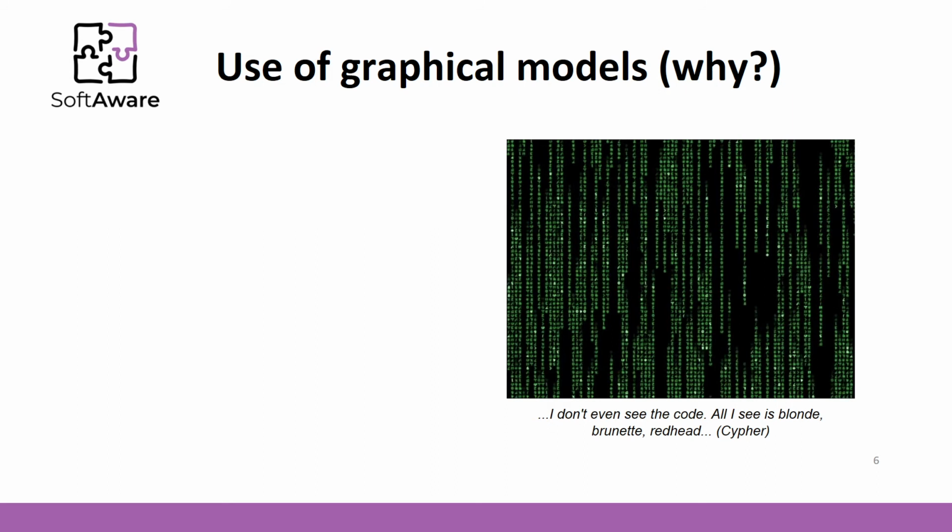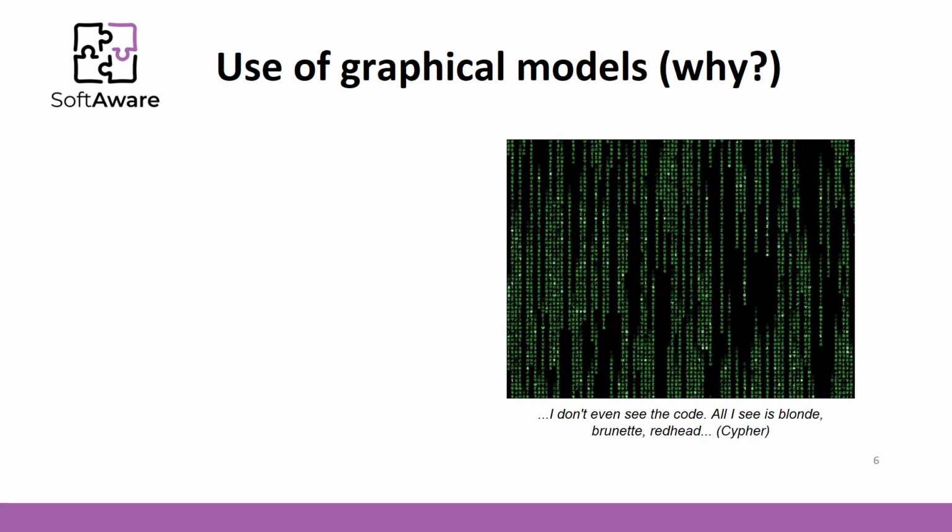Probably you all know where this picture is taken from. Yes, it is from the movie The Matrix. There was a character, Cypher, who said that I don't even see the code, all I see is blonde, brunette, redhead. Well, software basically is a bunch of zeros and ones, and even this is some sort of abstraction.